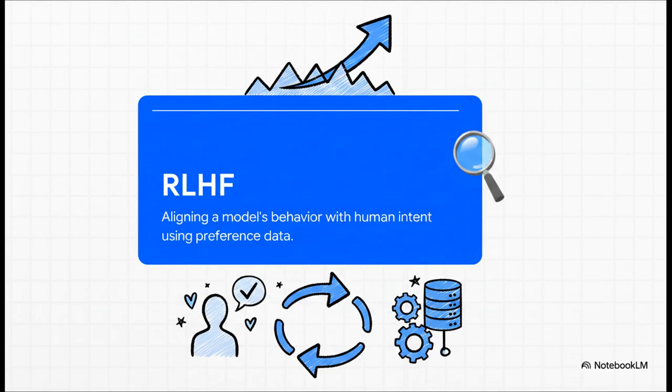They're going to use a real game changer, RLHF, or reinforcement learning from human feedback. Instead of just dumping more raw facts into the system, they're creating a continuous feedback loop. Basically, they're letting the machine learn directly from the humans who are using it, which aligns the model's behavior with actual human intent using preference data.